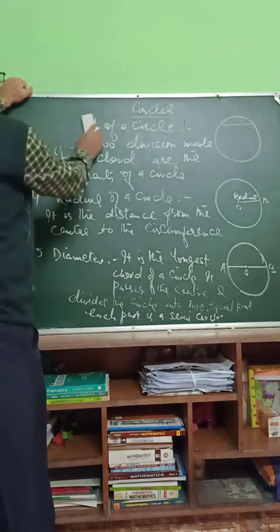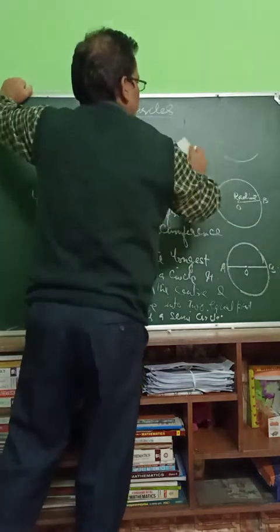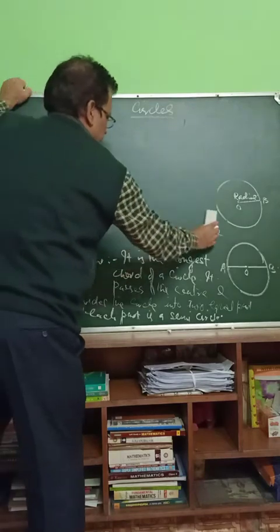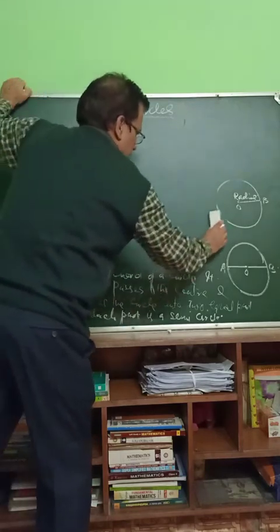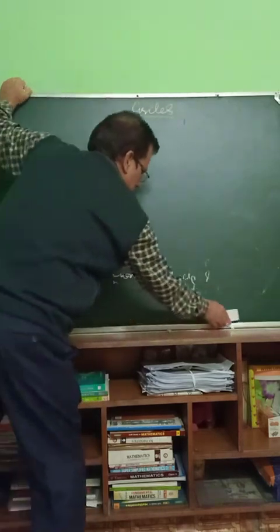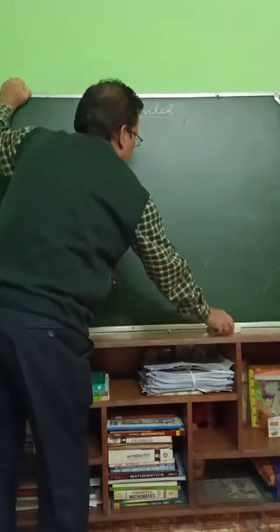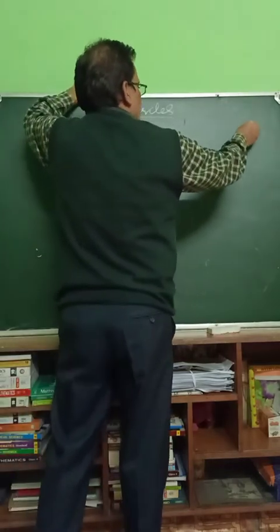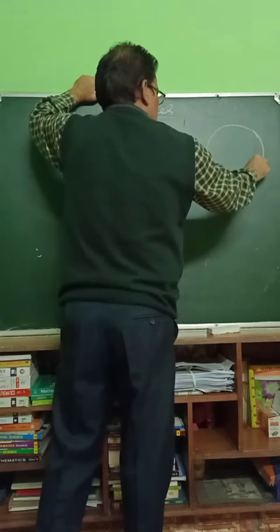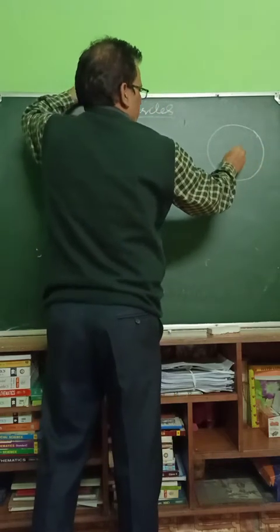Now next one we will define. Now if a line passes through the circle, for example this is the circle and here is the center.